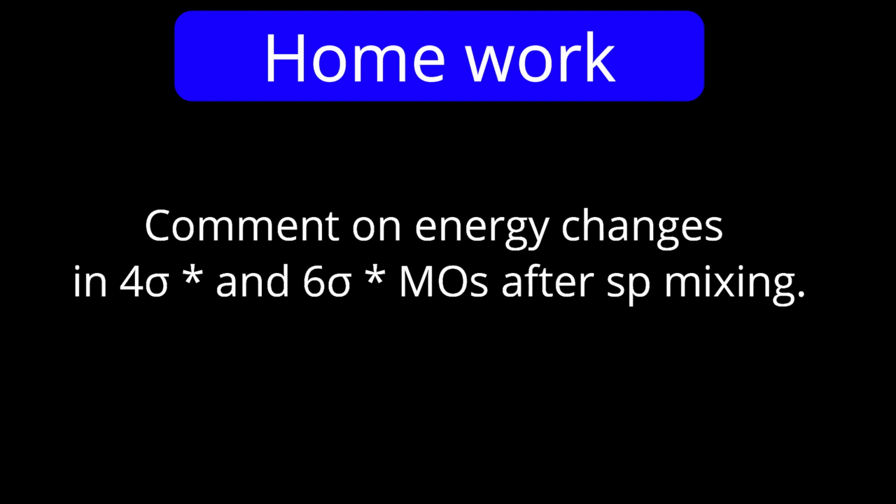Now homework. We have discussed in detail the energetics of 3 sigma and 5 sigma. Accordingly, you have to work out the 4 sigma star and 6 sigma star antibonding orbitals. And you have to answer in the comment box: what about the 4 sigma star orbital energy, decreases or increases? Similarly, for the 6 sigma star orbital energy after sp mixing, after interaction between molecular orbitals because of the same symmetry. Is the question clear? I am waiting for your answer.